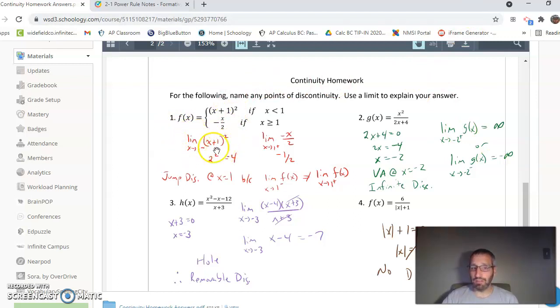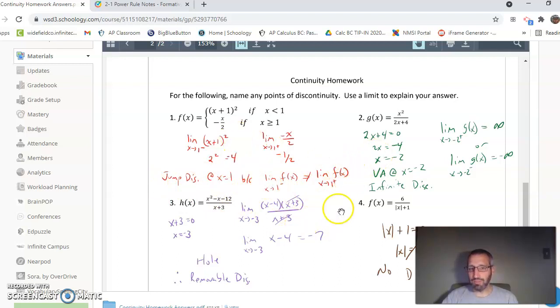So for number 1, I'm looking at the left-hand limit at 1 and the right-hand limit at 1 to get our first point. Maybe you can have this justification down here for the jump discontinuity, that the limit from the left and the limit from the right aren't the same. That can work as well, right? That's a calculus justification, so there's a calculus checkpoint for us. All right. The second point is going to come from the fact that you're answering the question, right? This is a jump discontinuity, that's the name of it. And we use the limit over here to explain our answer, okay? So this whole thing gets us the second point on number 1, okay?